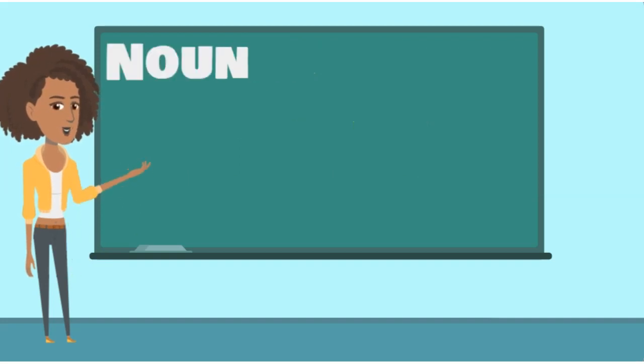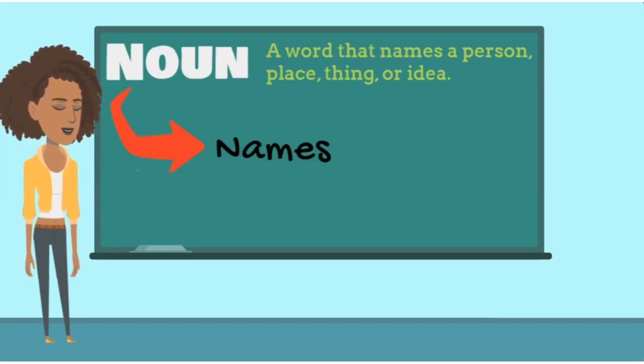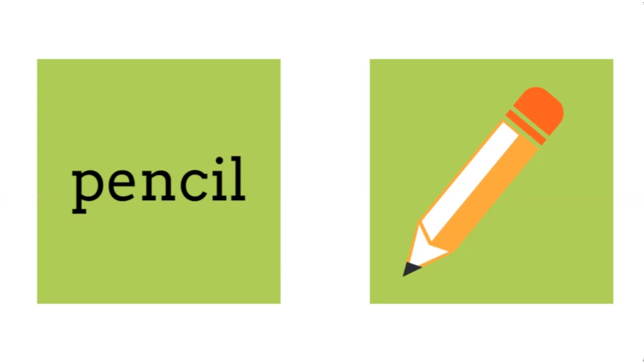So, what is a noun? A noun is a word that names a person, place, thing, or idea. It's important to note that nouns name. They are not actual people, places, things, or ideas. A little unclear? It's okay. Let me make it clear.